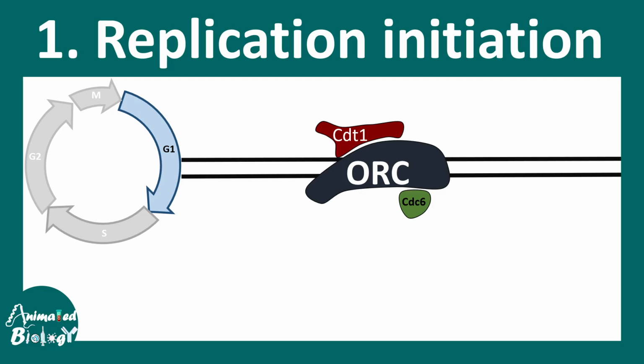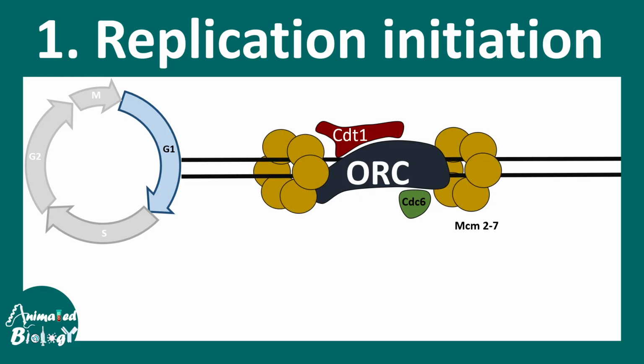Then there are two important proteins, CDT1 and CDC6. These two proteins are really important because they are the loader proteins for the helicase. They load the MCM2-7 helicase proteins onto the DNA. If the helicases are not loaded properly, how would the DNA strands be separated, right? That is why CDC6 and CDT1 are very important.